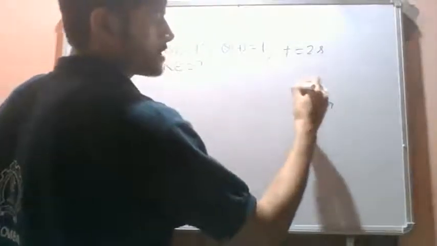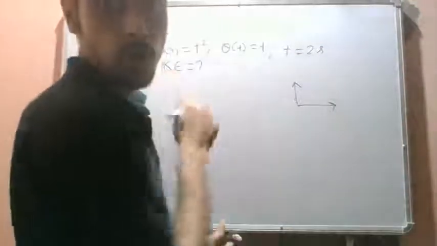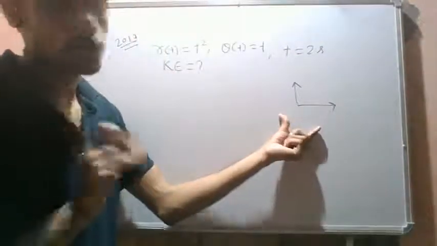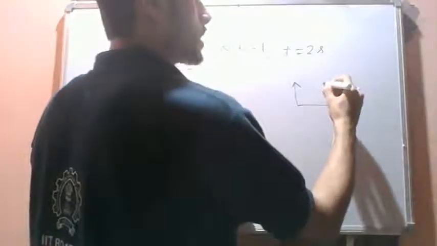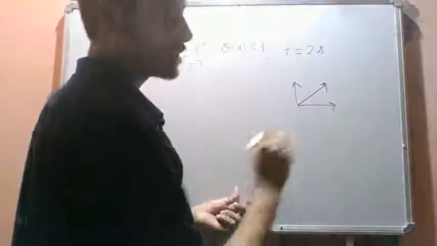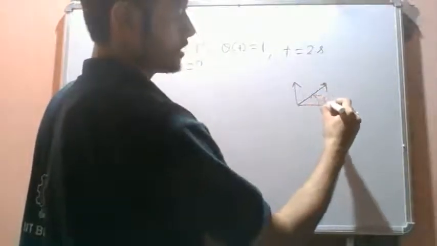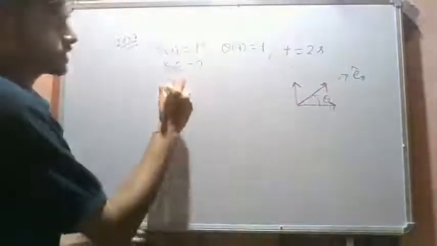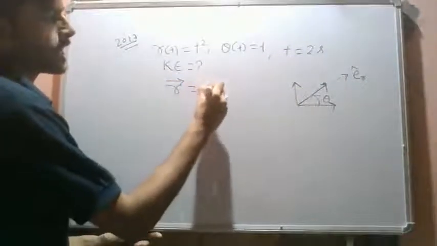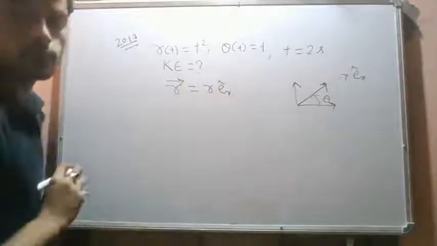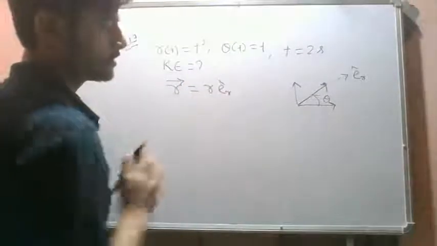This is our Cartesian system. The position of a particle is given in terms of polar coordinates, so we cannot use the Cartesian system now. We have to use a polar coordinate system. This is our initial position. Let's say this angle is theta, and this direction is e_r, the unit vector along the radial direction. So the position vector will be given as r times e_r.